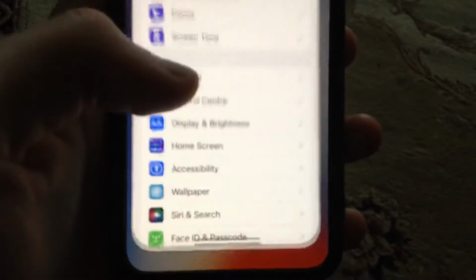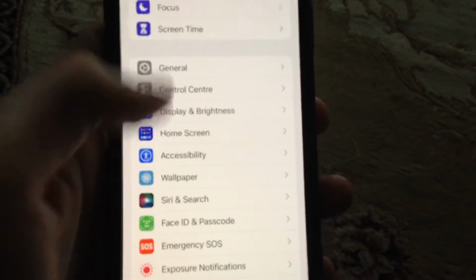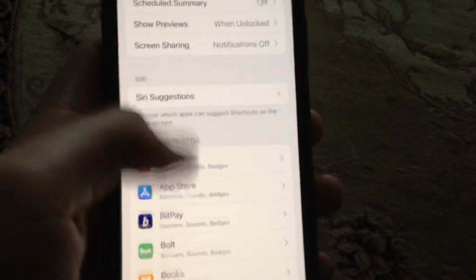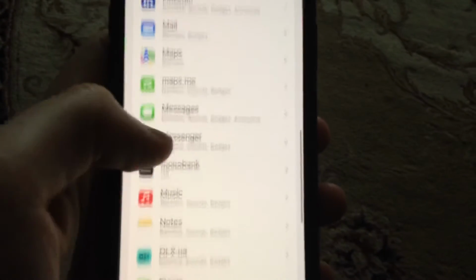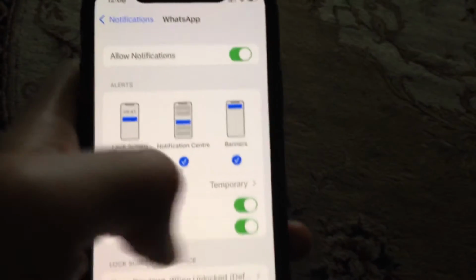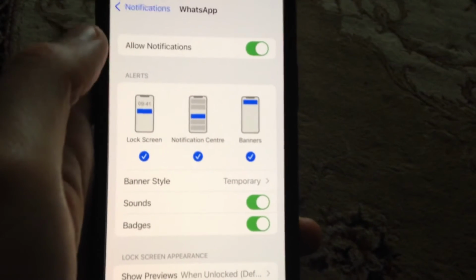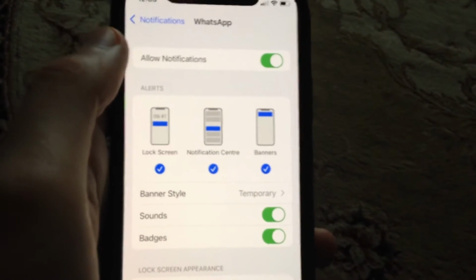For fixing it, just go to the settings. In the settings you need to find notifications. Just tap on it. Now just scroll down and find WhatsApp. Tap on it, and here you need to allow notifications, and turn on sounds. I hope it will help you.